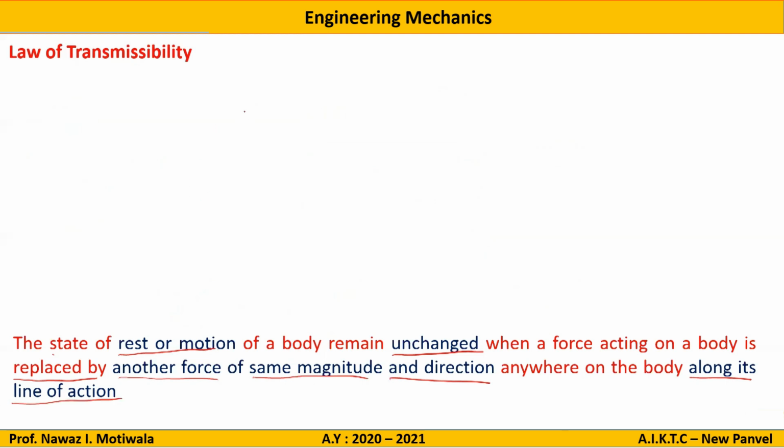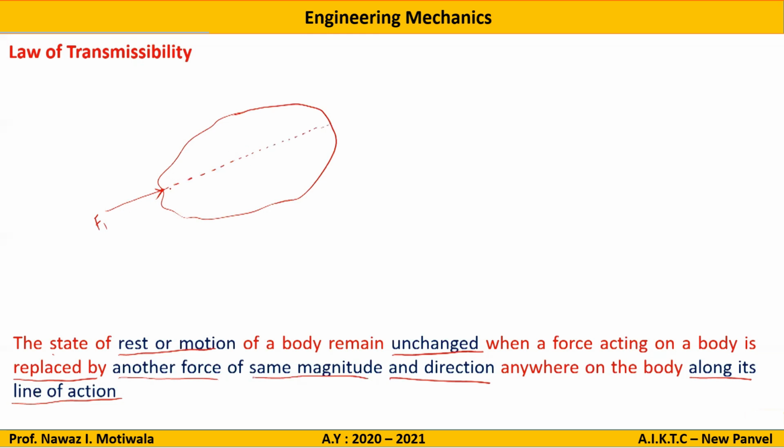Let us understand what that means. Let us say there is a body here and there is a force F1 acting on this particular point. Transmissibility says that this force can be transferred on the body along its line of action. So this is the line of action of the force.